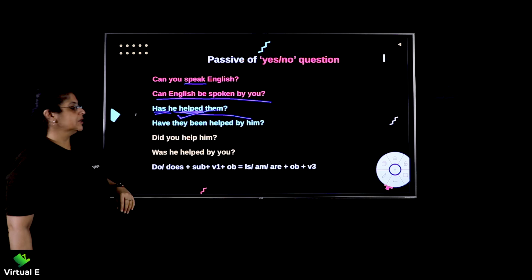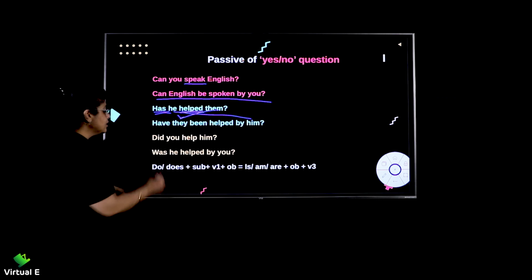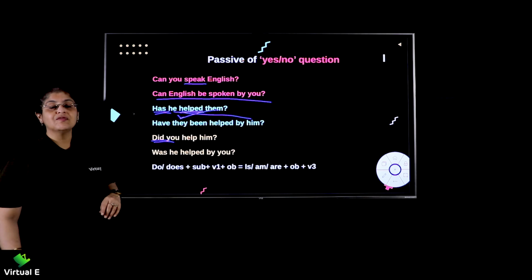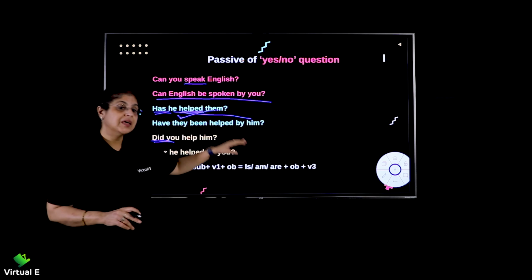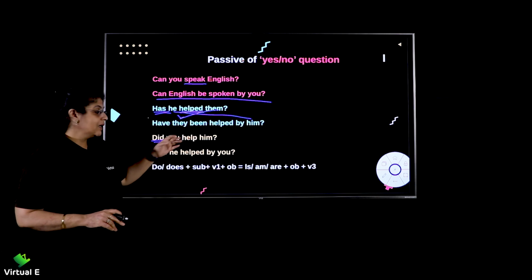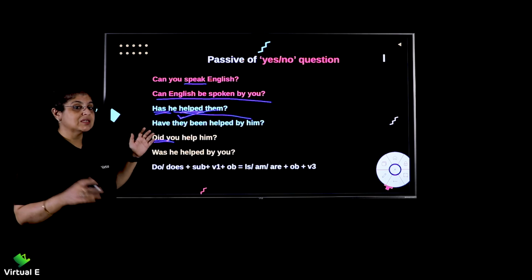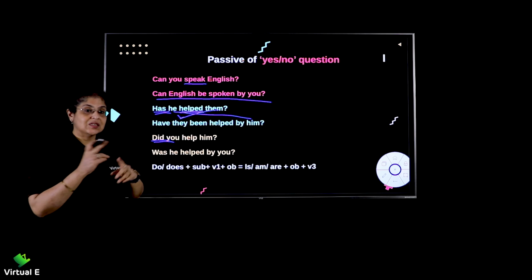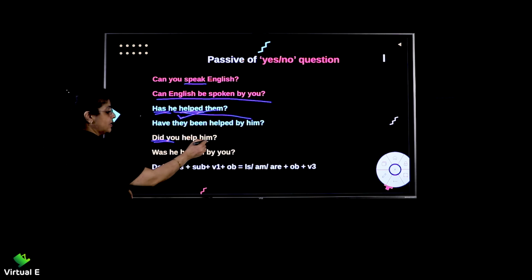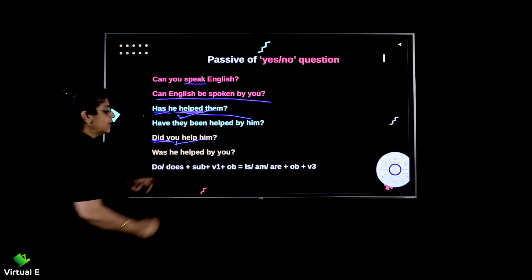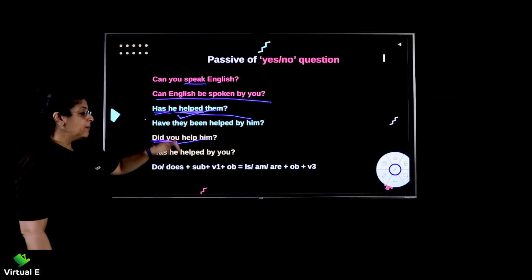Great. Let's move further. Did you help him? Now, the moment you see did, it is an understood factor that it is in the past tense. Okay? Did you help him? Now, you is the subject, help him is the object. Again, did when I see, I'm telling you it's a past tense. What do we do? Let's swap the you and the him. So, him will come here in subject. What does it become? It becomes he, right? Was he helped by you?